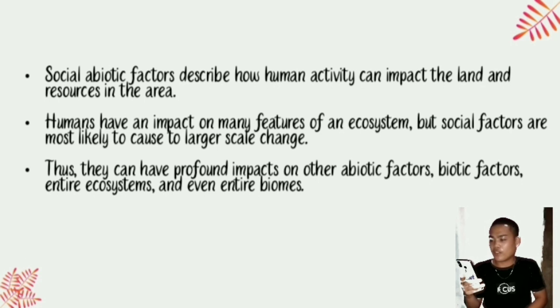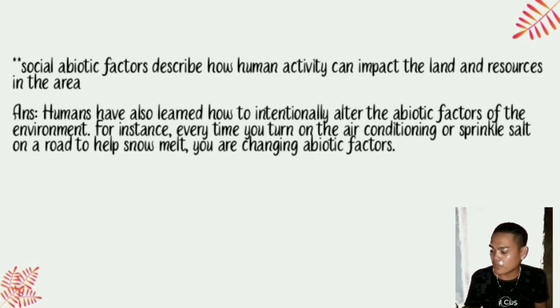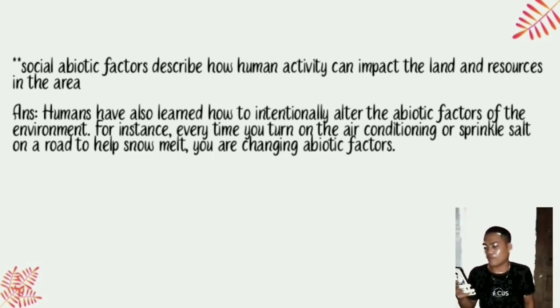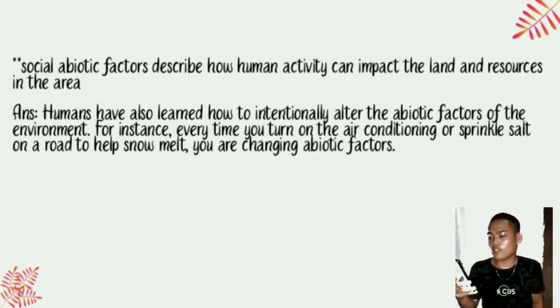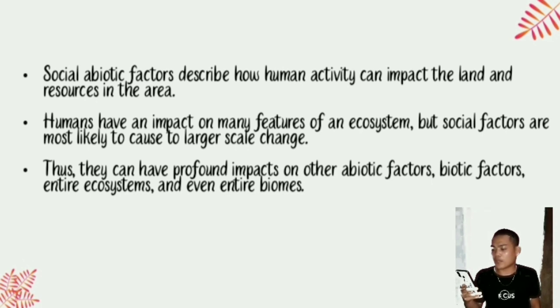Humans have also learned how to intentionally alter the abiotic factors of the environment. For instance, every time you turn on the air conditioning or sprinkle salt on a road to help snow melt, you are changing abiotic factors. Number 2, humans have impact on many features of an ecosystem, but these factors are most likely to cause large scale change.